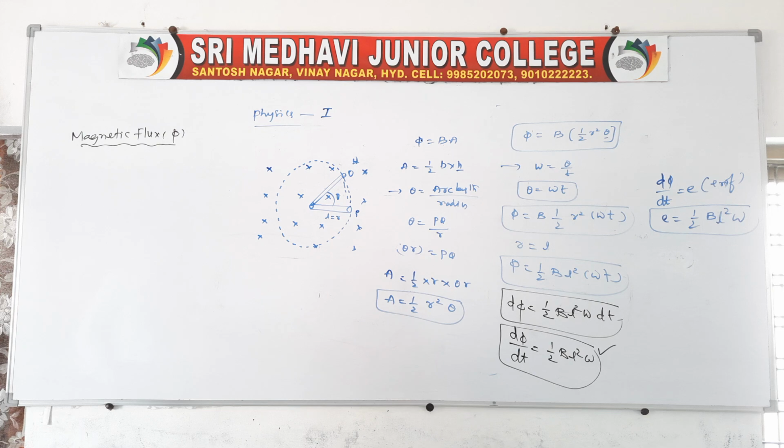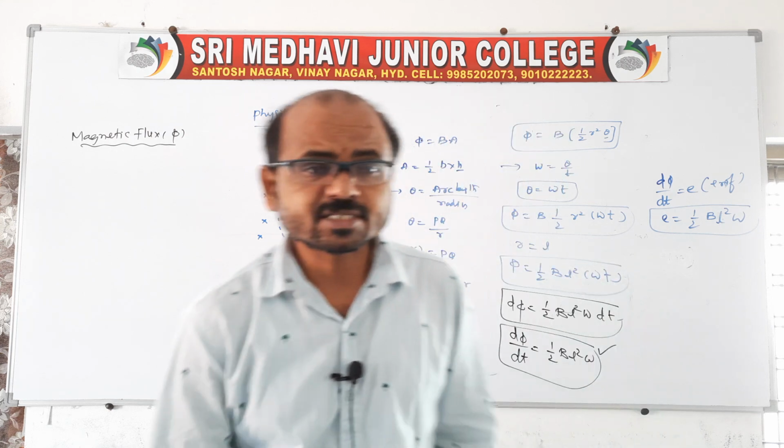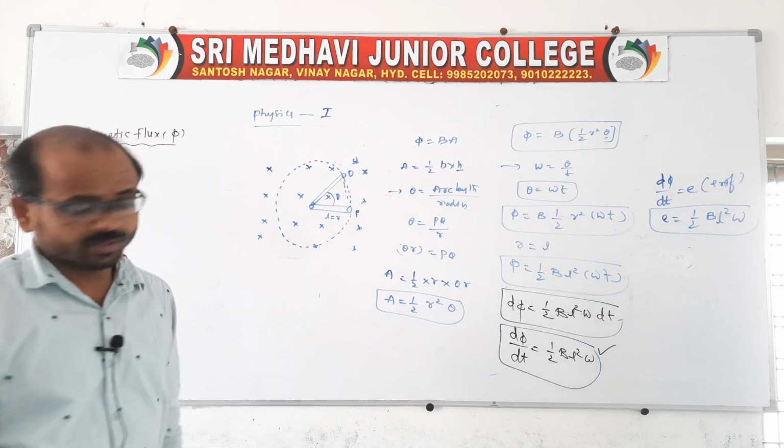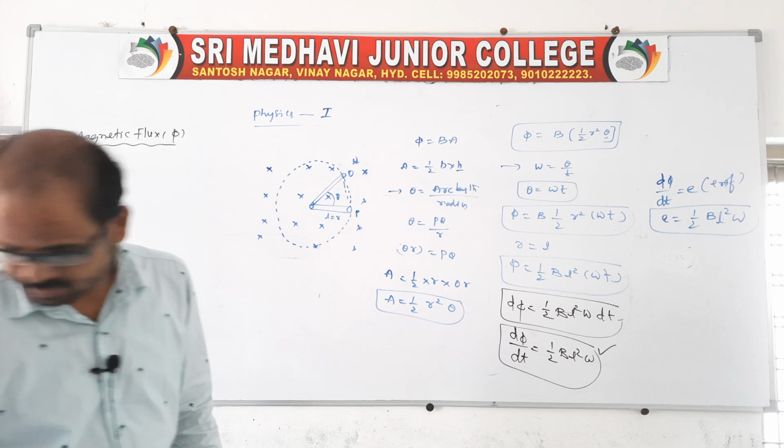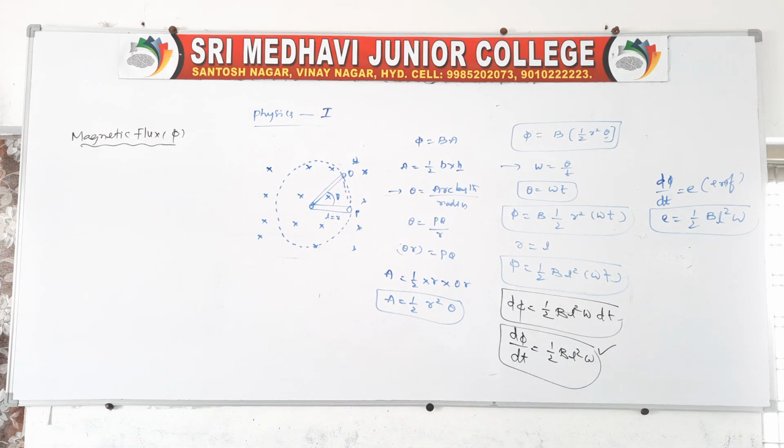In the derivation, the flux is equal to 1 by 2 B L square omega T. This is related to the change in flux when the rod rotates in the uniform magnetic field. Go through this derivation and we will see the other topics in the continuation.